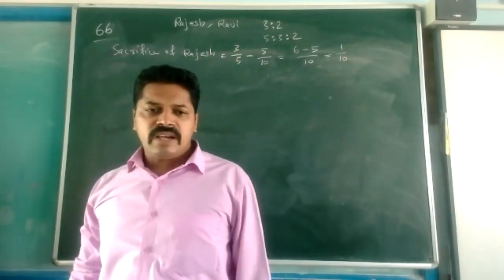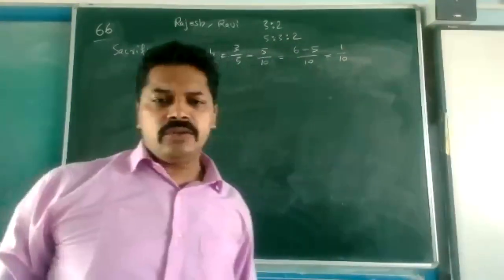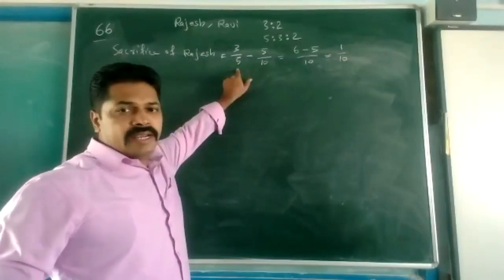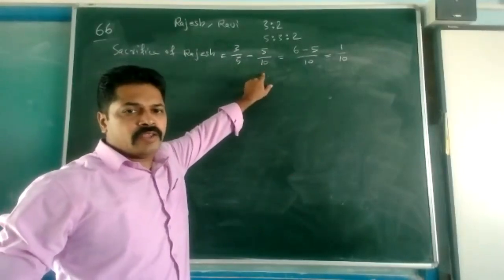The formula for sacrifice ratio is old ratio minus new ratio. So this is the old ratio and this is the new ratio for the first partner.